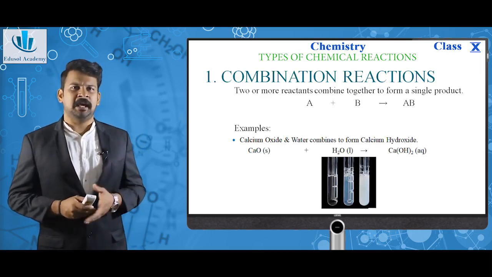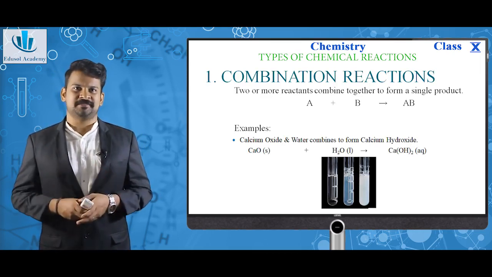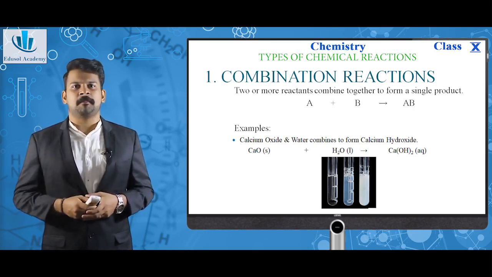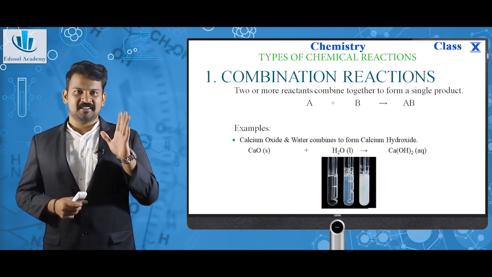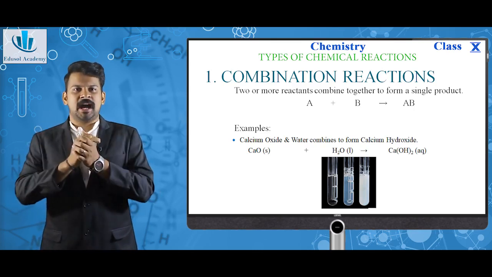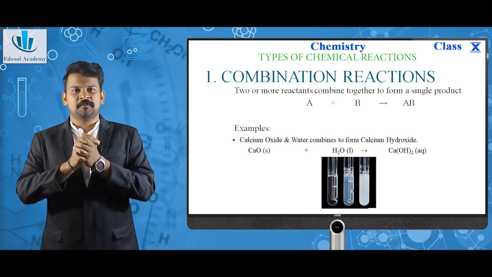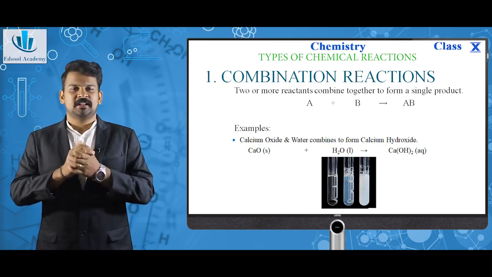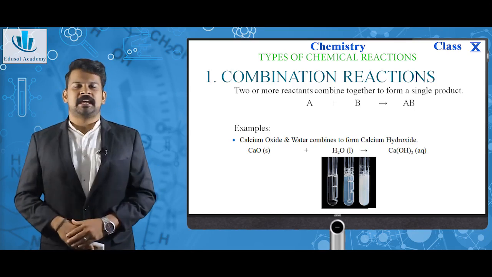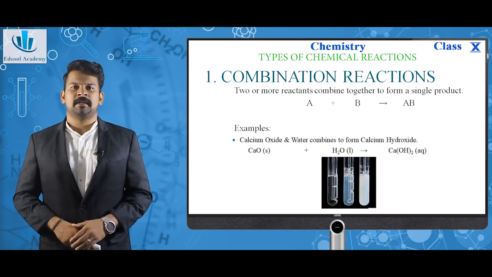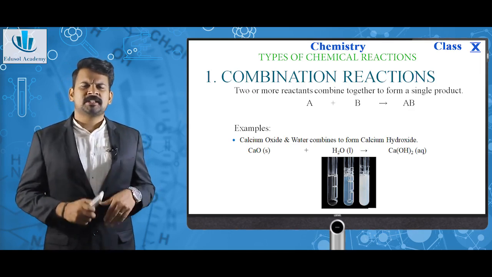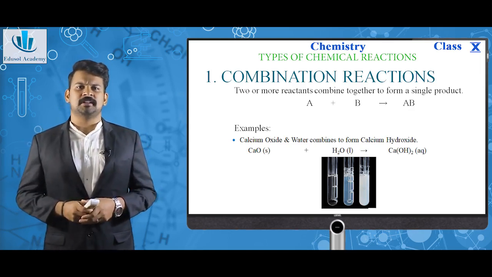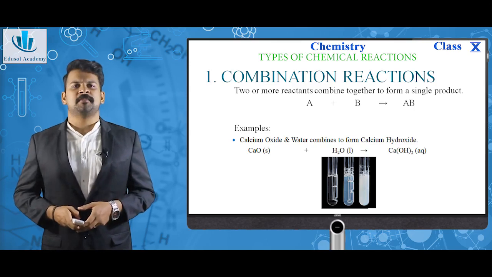As you can see from the name, it is just a combination. Two or more reactants combine together to form a single product, A plus B giving AB. Just imagine this is A, this is B. These two reactants combine to form AB, which is a combination reaction. As an example, you can see calcium oxide and water combines to form calcium hydroxide. When calcium oxide is added to water, an entirely different chemical composition mixture is formed, which is calcium hydroxide.